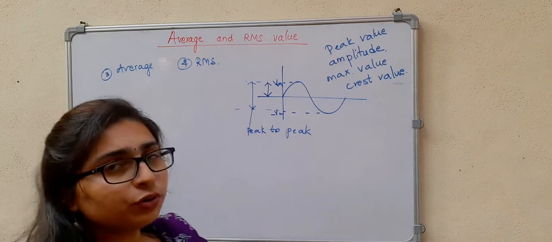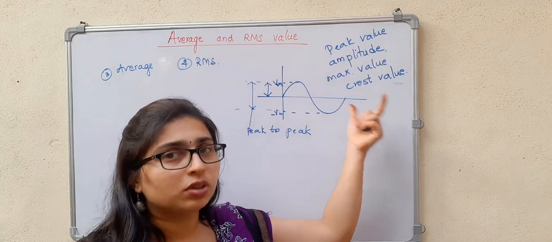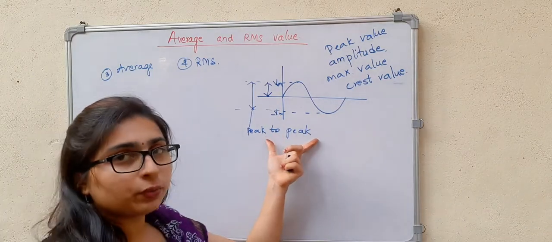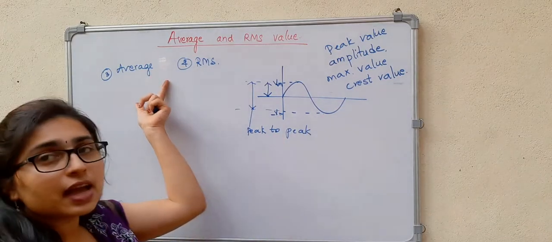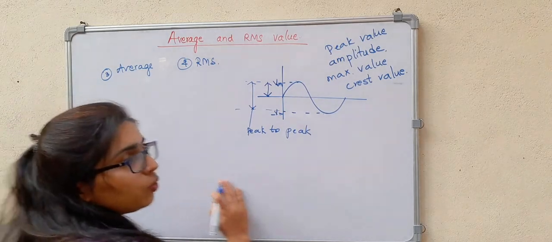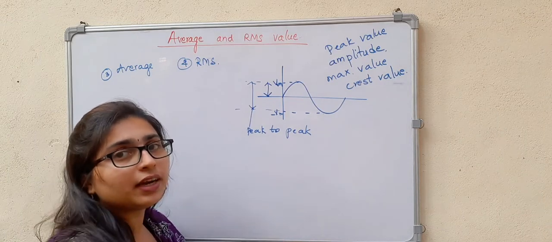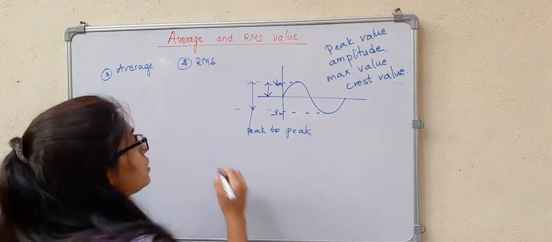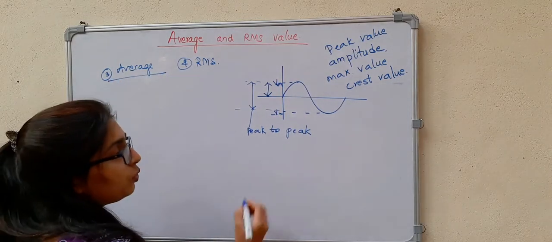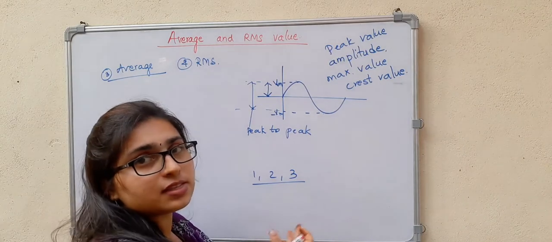So you got to know what the peak value is, or the crest, amplitude, or maximum value. This is the peak to peak value, and here is the average value. Average value is nothing but the sum of the instantaneous values divided by the total number. It's like an average: if I take 1, 2, 3, find the average of these three numbers.